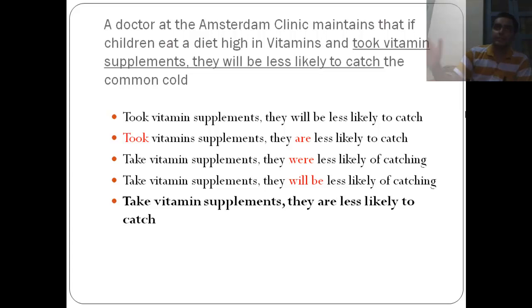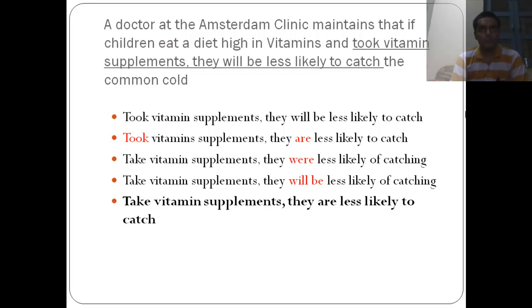Will be is taking the things into the future, whereas what he's talking about is the present, and took is taking the things towards the past. So 2 errors. If they eat good vegetables and take good vitamins, then they are not going to have any of the common cold or other issues.